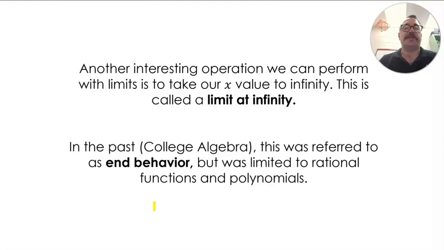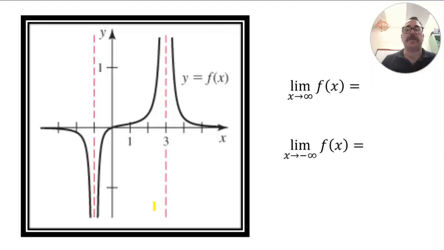Now, in your prerequisite courses, this was referred to as end behavior. And in those courses, us math teachers didn't want to put a lot of extra dressing on it. But this is really a limit at infinity. You're talking about the behavior of the graph as you move really far off to the right or really far to the left. You're looking at whether your function flattens out, that would be called a horizontal asymptote, or whether your function kind of shoots off and goes to infinity as well. So let's take a look and see.